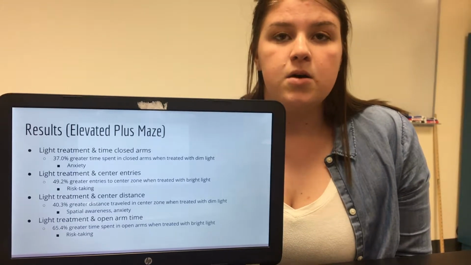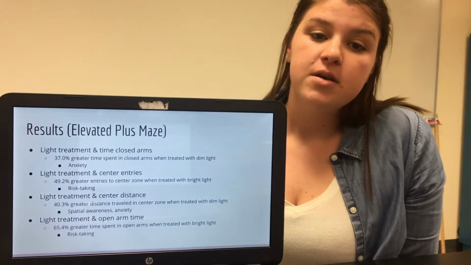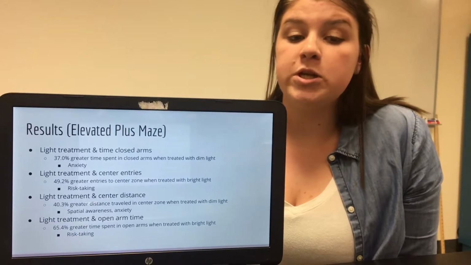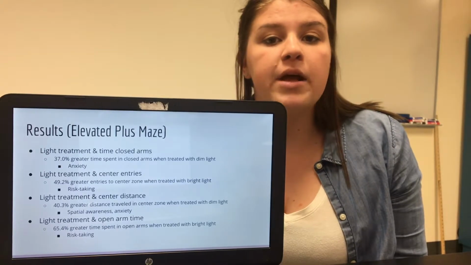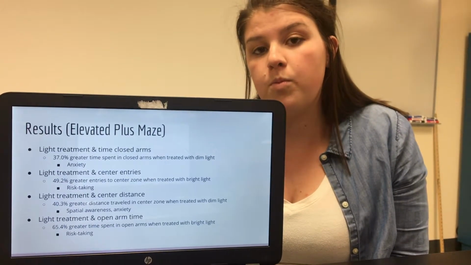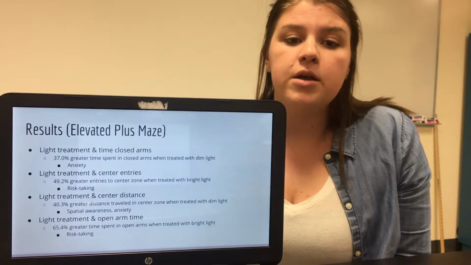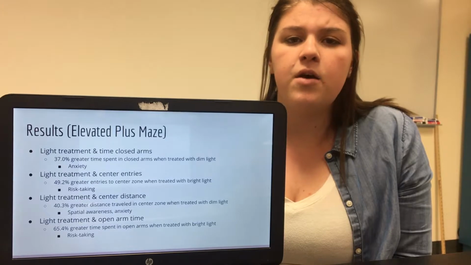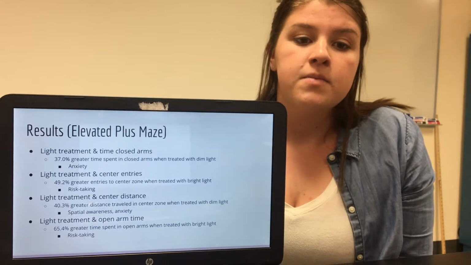And so light treatment can also affect the amount of center entries. With bright light, there is a 49.2% greater entries to the center zone. This is understood that bright light can increase the risk-taking behavior due to the increase in travel between the arms and the increase in decision-making or lack thereof of where the rats want to travel.